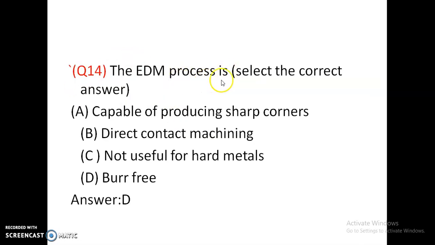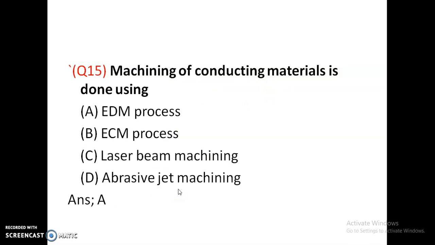The EDM process is, select the correct answer: capable of producing sharp corners, direct contact machining, not useful for hard materials, burr free. So the EDM process is burr free. No burr is developed using this EDM process. Machining of conducting materials is done using EDM process, ECM process, laser beam machining, abrasive jet machining. So machining of conducting materials is done by using the EDM process.